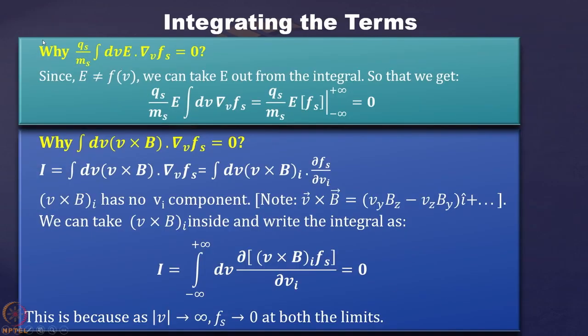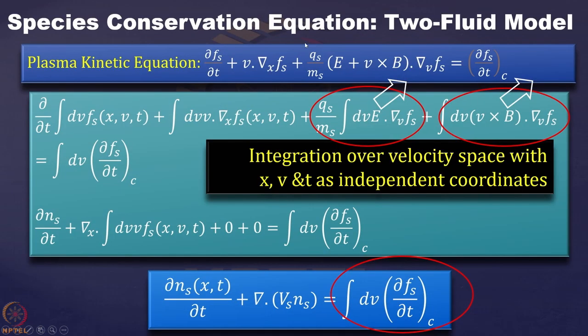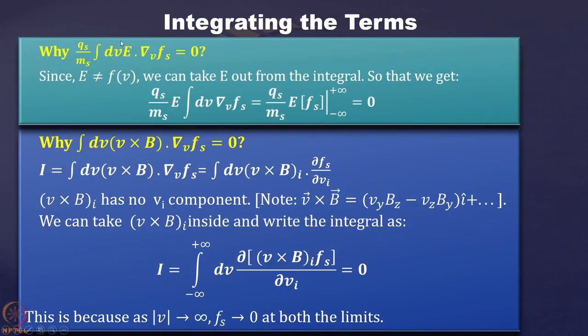Now I told you that we will find out why the integral of dv E·grad_v fs equals 0. Since E is not a function of velocity, we can take it out of the integration. So we get qs/ms times E, and then the integral of dv grad_v fs.